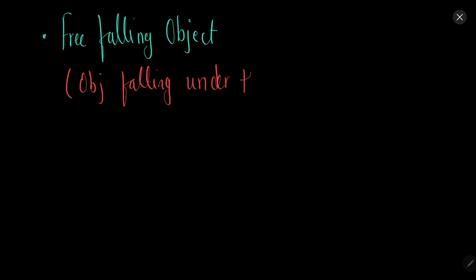Now when we consider the situation of gravity, you will understand this topic when you study gravity. But when objects are falling only under the influence of gravity, then we say that the object is freely falling. So what is a freely falling object? An object falling under the influence of gravity.